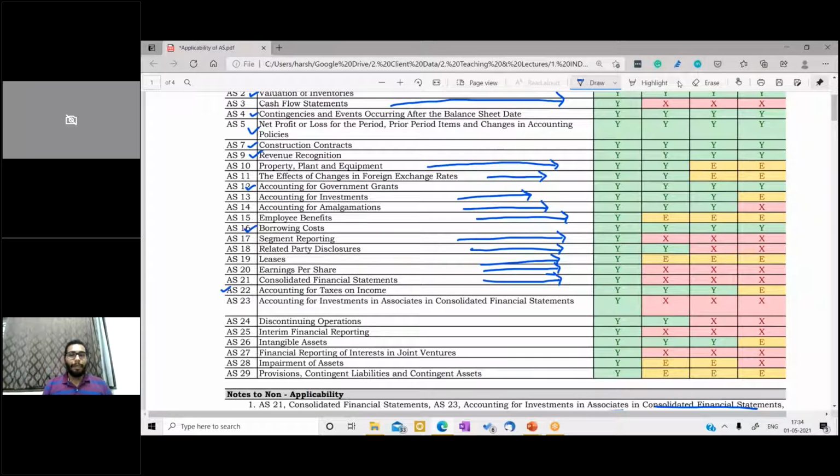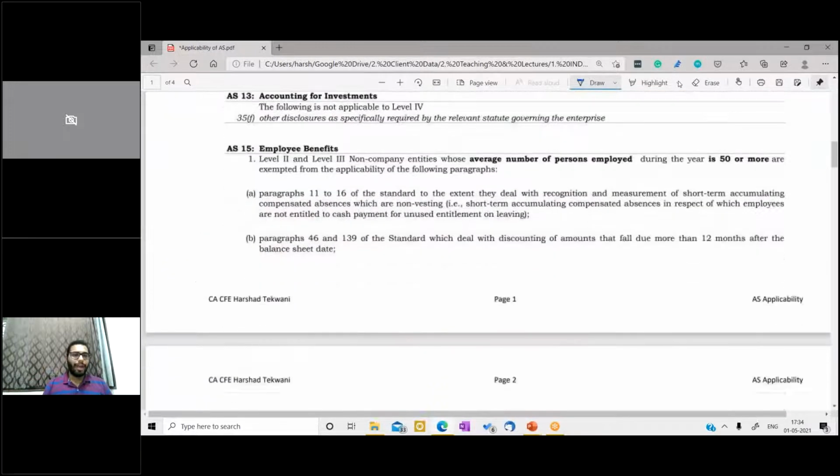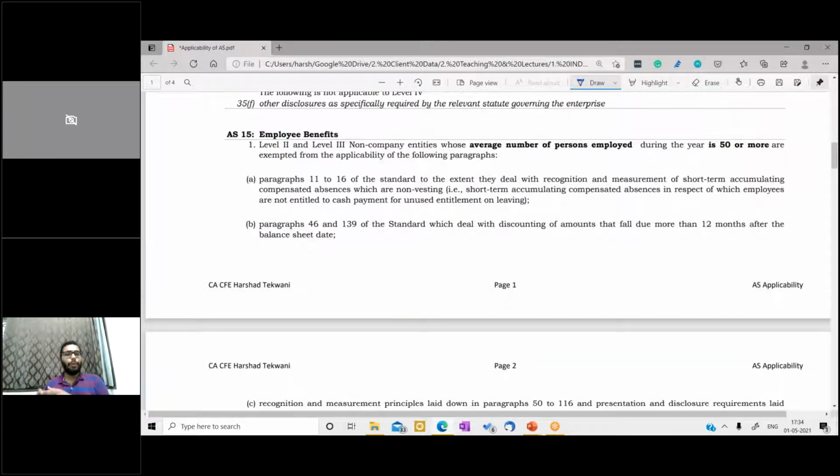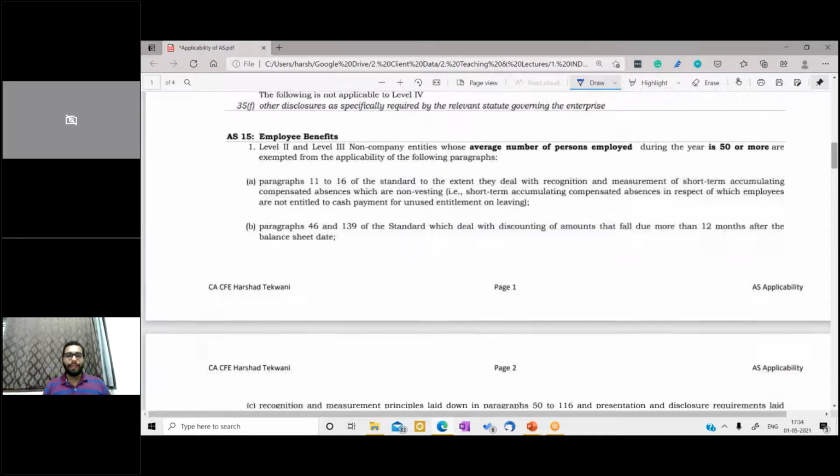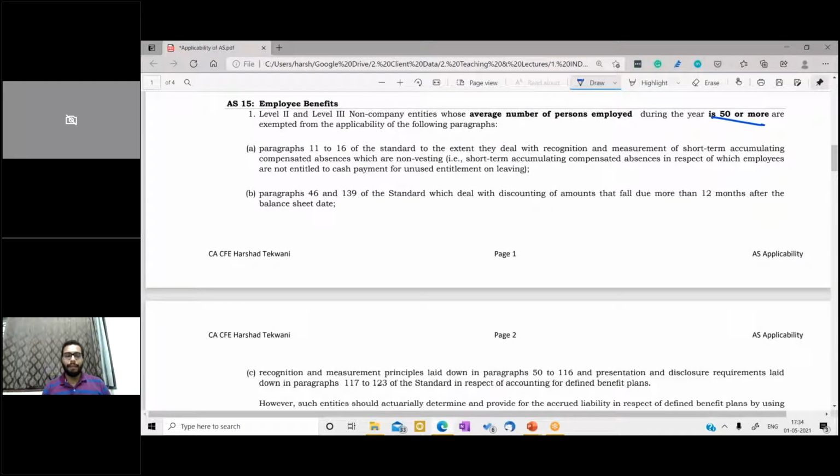Then coming to employee benefits. Now, there are huge exemptions given in this standard to level 2 and level 3 entities. And this exemption, if I say, is divided into two parts. One, for level 2 and level 3 entities where the employees are more than 50. Then level 2 and 3 entities where the employees are less than 50. So first we will discuss where the employee count is more than 50, and what exemptions are given.